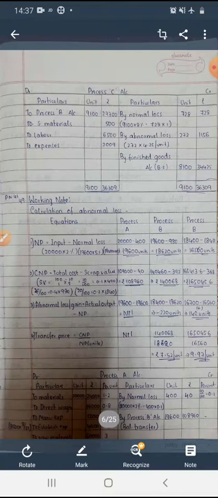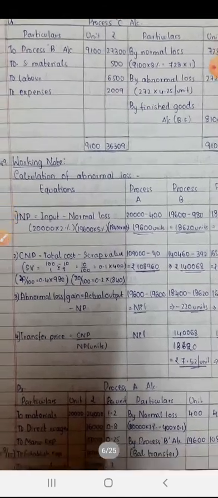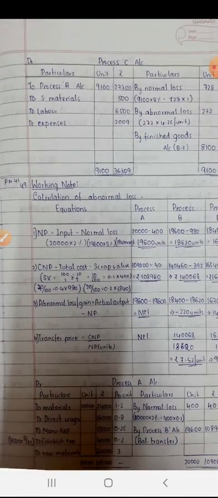Next, total cost. To know the total cost, we need to prepare the process A account. First, materials 24,000, direct wages 16,000, manufacturing expenses 5,000 and the established expenses amounted to rupees 8,500. This 8,500 is the total of A, B and C, which is allocated on the basis of direct wages.